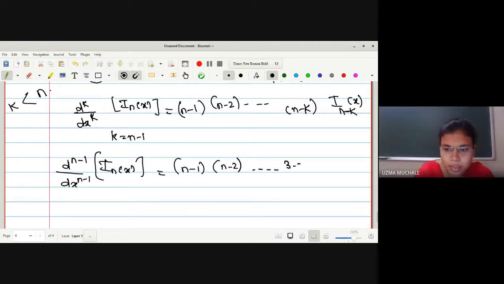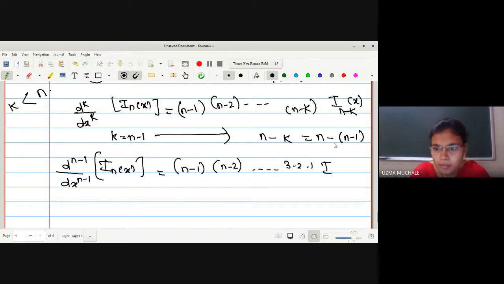So this 3, 2, 1 we can write, because these are the terms we have now. Let me write it down for those who are confused: n minus k is n minus 1, so n gets cancelled, and it will be plus 1. So here also we get I_1 of x.